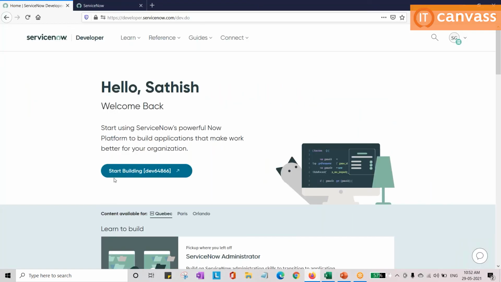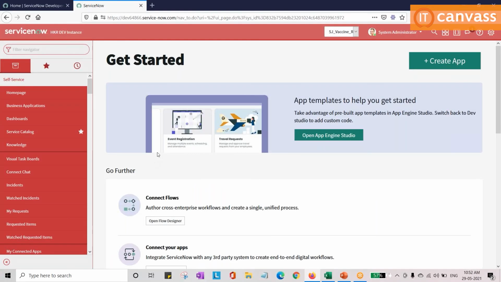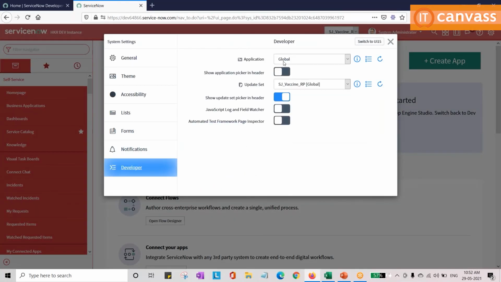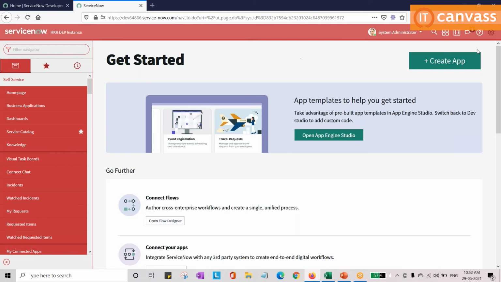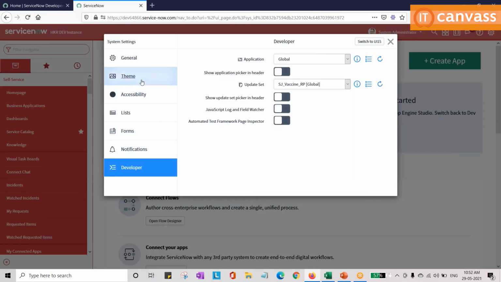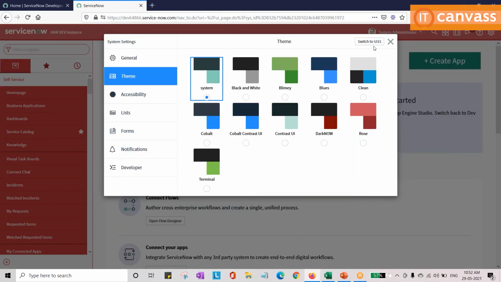Now there is no need to do that, you need to click on this button, Start Building. This is my instance ID, 64866. When I click on that, I will be logged into this. The interface might be different for you. For example, the interface will be like this for you.